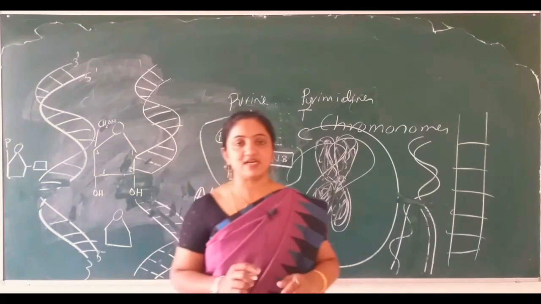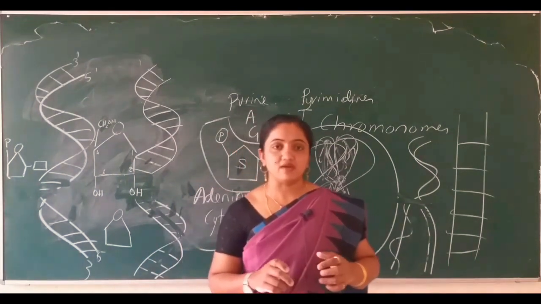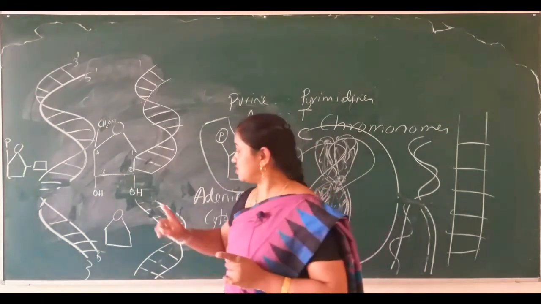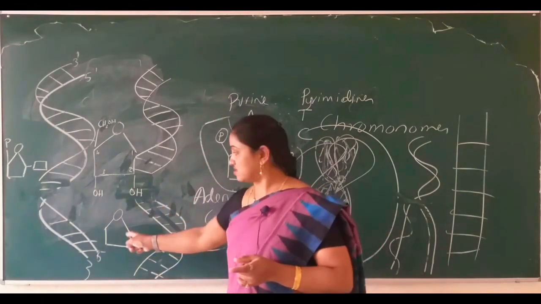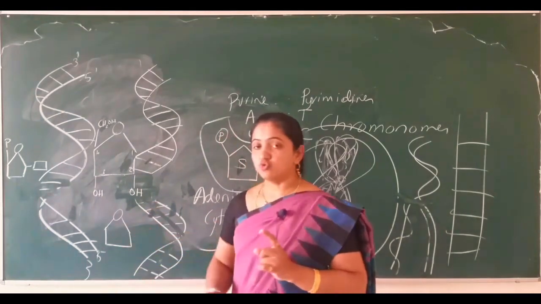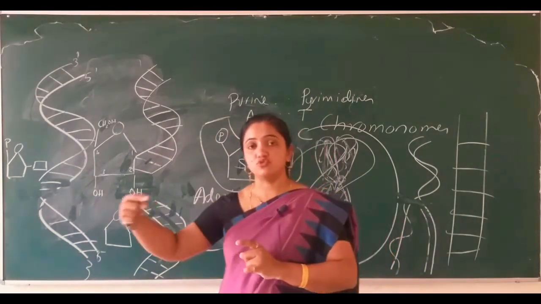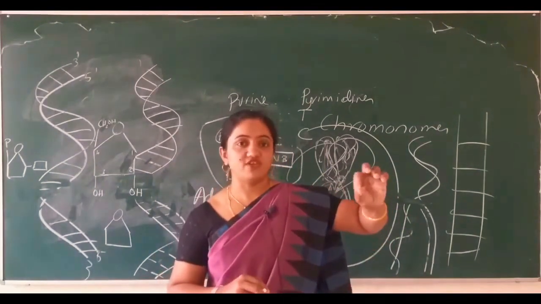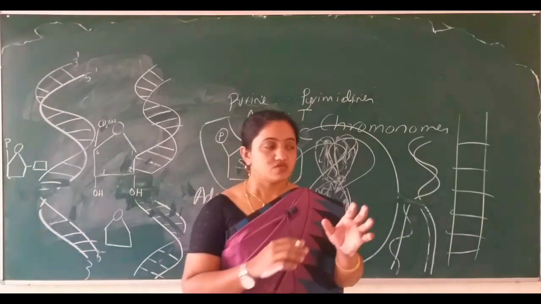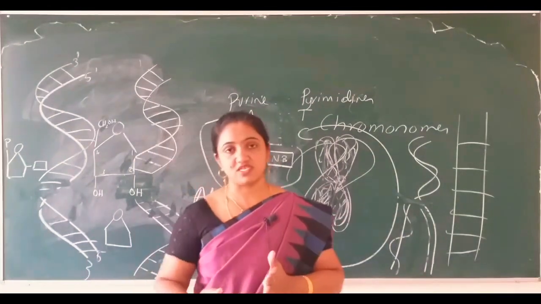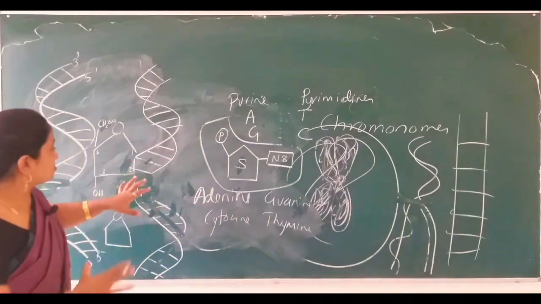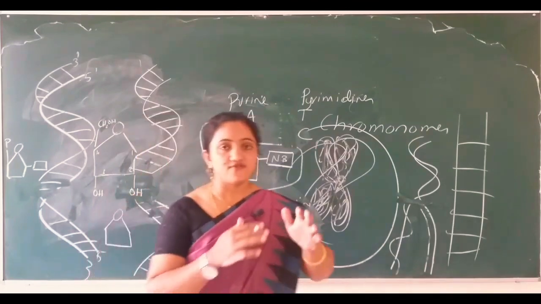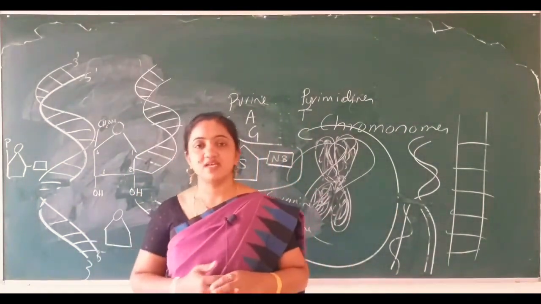That's why it is a stable molecule, and because of the absence of one oxygen atom in this pentose sugar, it is known as deoxyribonucleic acid. The name itself says deoxy, the absence of an oxygen atom. So that oxygen atom is present in the RNA. Okay, that is one difference.